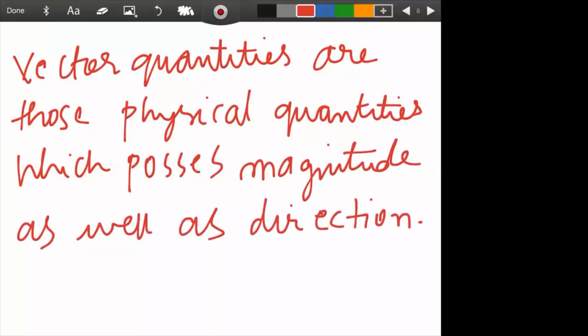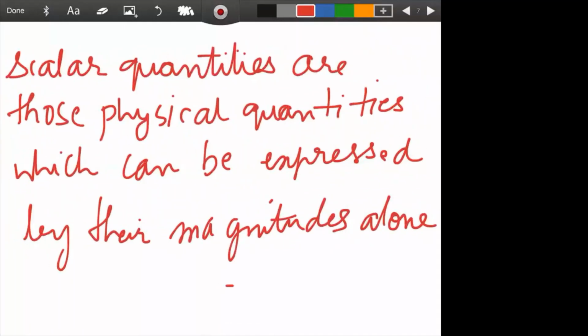Vector quantities are those physical quantities which possess magnitude as well as direction. So you have to write a heading in your book, scalar quantities, and then write this definition, then write vector quantities, and then write that definition. First you write this, and if possible try to learn it by heart at the same time.